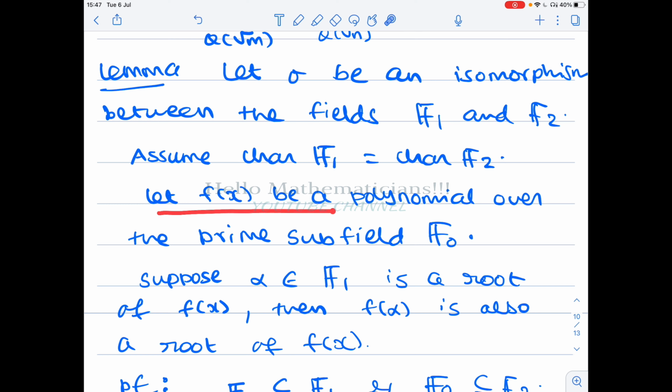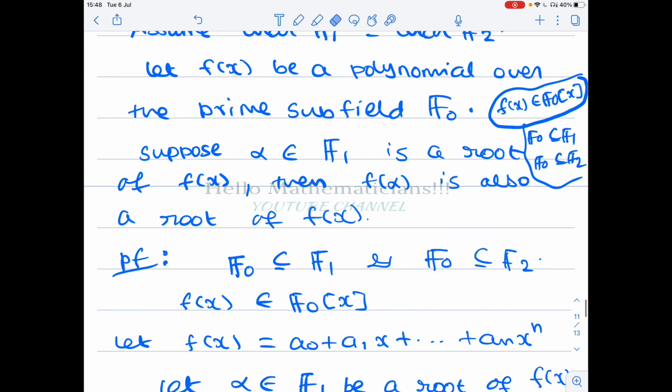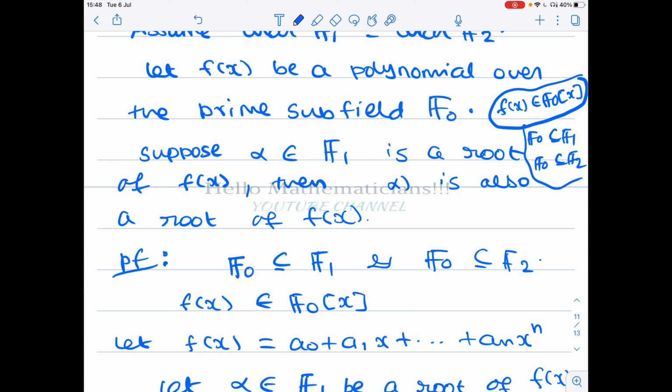Now I consider a polynomial over the prime subfield F0. This lemma says that if alpha belonging to F1 is a root of f(x), then its image of alpha under the isomorphism sigma is also a root of the polynomial f(x). I hope you understand the problem clearly. You take an element here that is a root of this polynomial, then the image will be a point of F2 that is also a root of this polynomial.